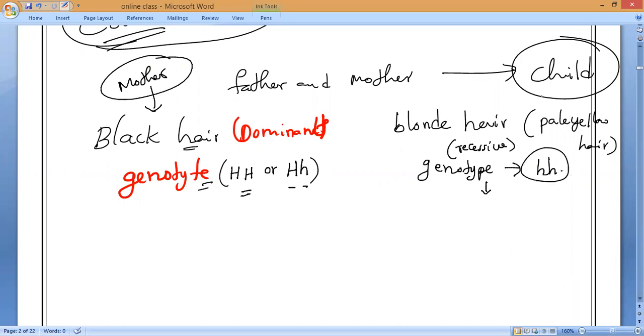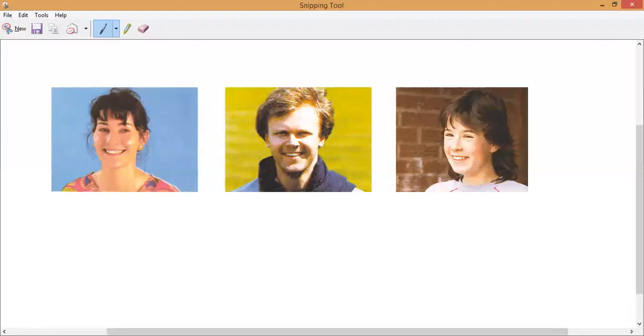Now, let us see what is the color of their baby, or their offspring, when they obtain a new organism from their family. If you notice, you can see the three figures I am showing here: mother, father, and their progeny, or we will say a baby. Mother has black hair, and the father has blonde hair, or pale yellow hair. And you can see the child also has, what is the color of the child? What is the color of the child's hair? It has black hair only. Is it yes or no, guys?